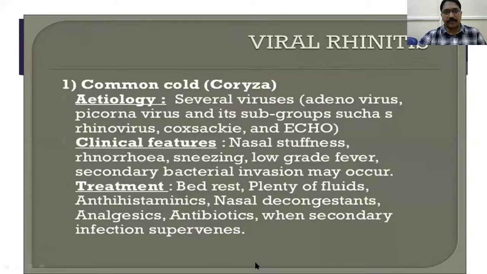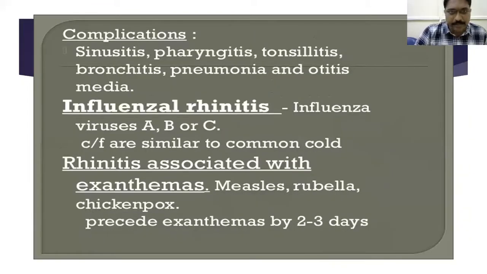Next, what are the complications of this common cold? Mainly sinusitis, pharyngitis, tonsillitis, bronchitis, pneumonia, and otitis media. What is influenza rhinitis caused by? Influenza virus A, B, or C. Rhinitis associated with exanthemas like measles, rubella, and chickenpox precedes the exanthemas by 2 to 3 days. It's not much important, just for completeness I can tell you.